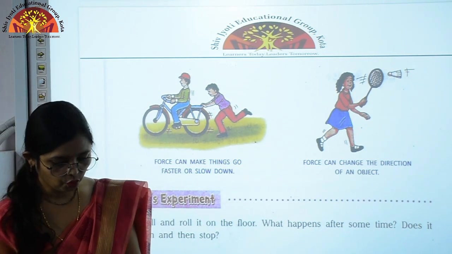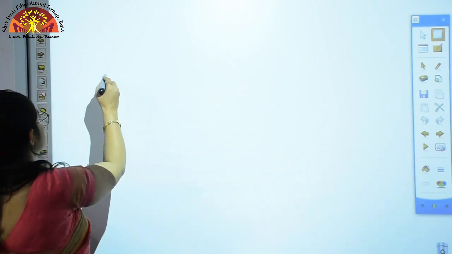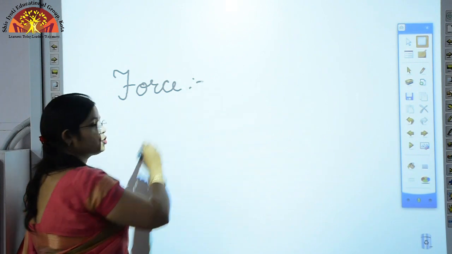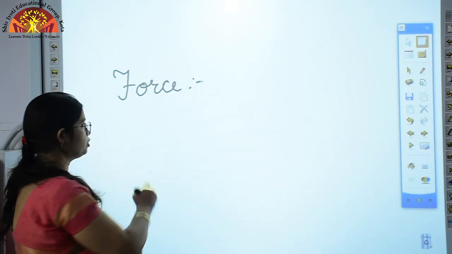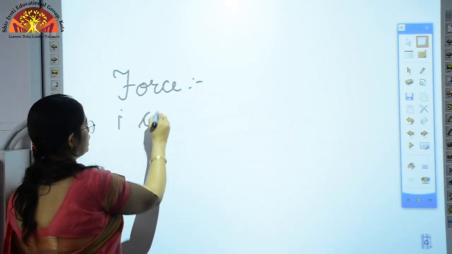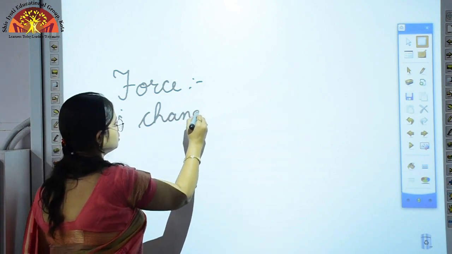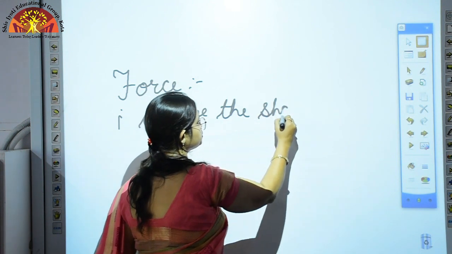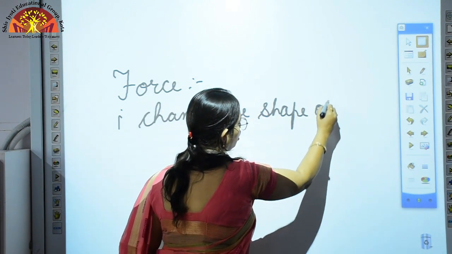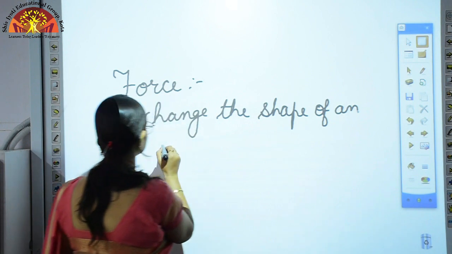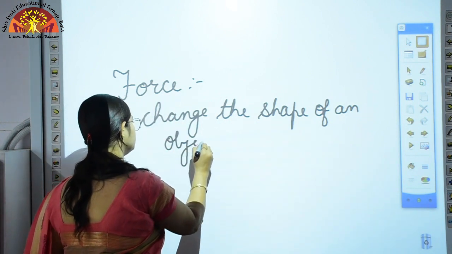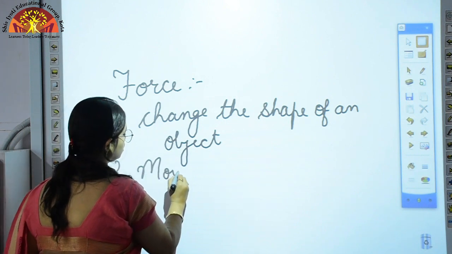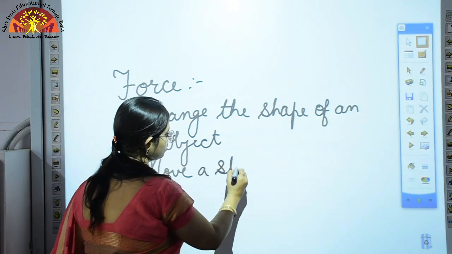So children, force here is any push or pull. Now what can force do? It can change the shape of an object. Secondly, it can move a stationary object.